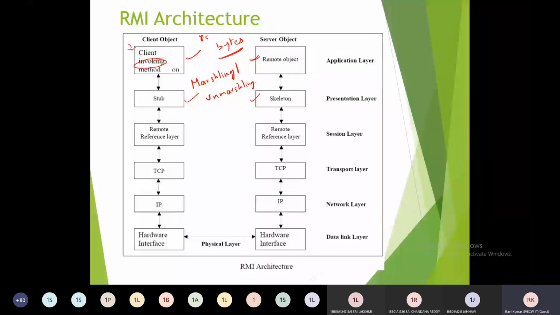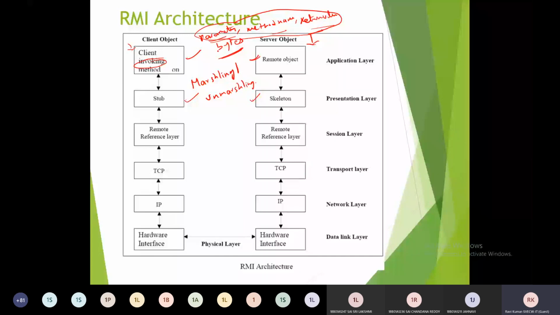All parameters, method name and return values are the components of a method. As you know, parameters, method name, and return values, all these three components we need to pass to the server object. This is to know what kind of remote method is invoked, what the different parameters used for this method are, and what kind of return values have to be passed. This information has to be transported from the client object to the server object.